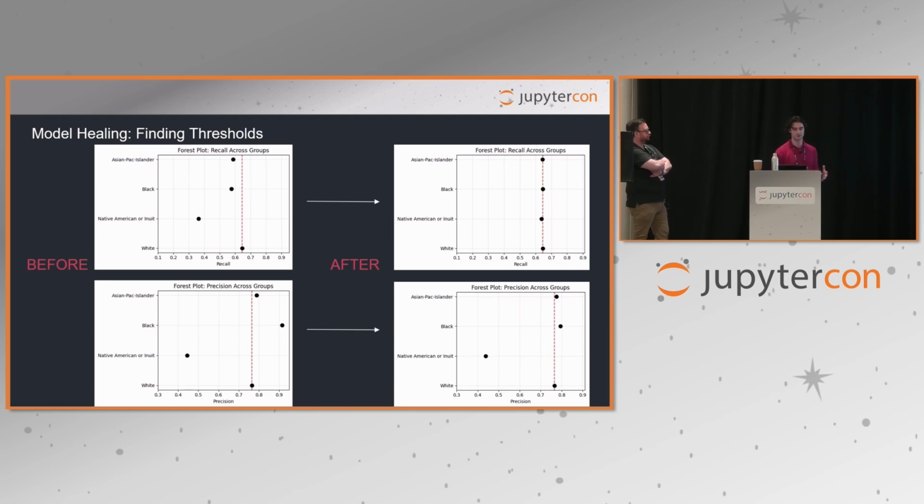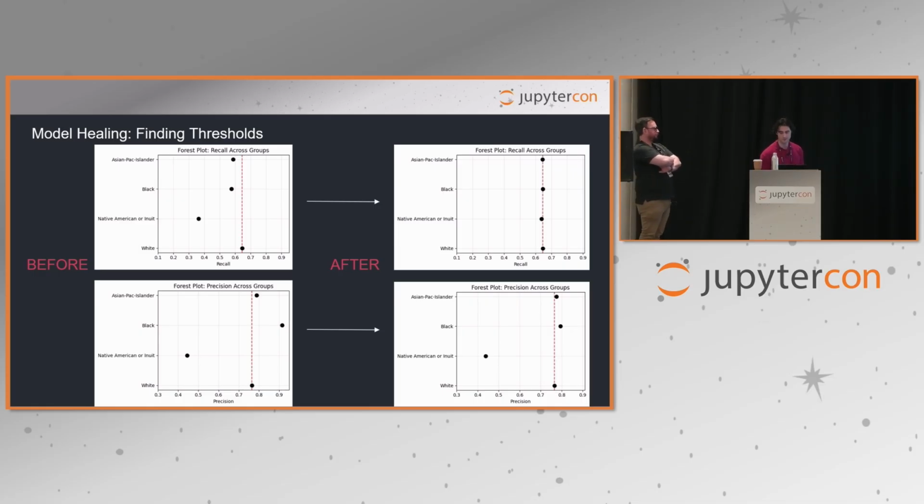So now we're going to be looking at what it looks like when we apply those thresholds that we found. The two graphs on the left show the performance of the model using the default threshold. There is clearly some disparity when it comes to both precision and recall, with different subgroups performing better or worse than the reference group, shown by that red dotted line. I would like you to take note of how the recall is lower for all the subgroups. This can be seen on the graph in the top left, with all of the races scoring below the reference group line. If we look at the graph below, we see the precision. It is slightly higher for the Black group and lower for the Native American or Inuit subgroups.